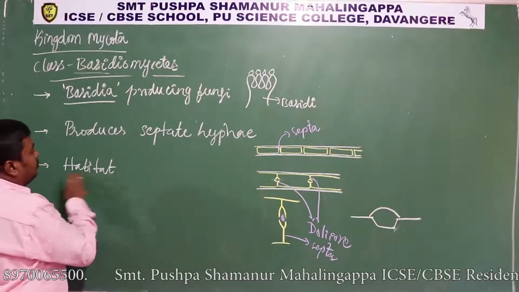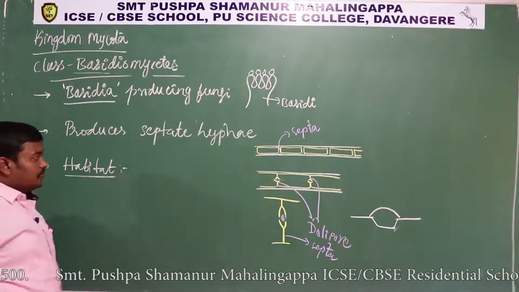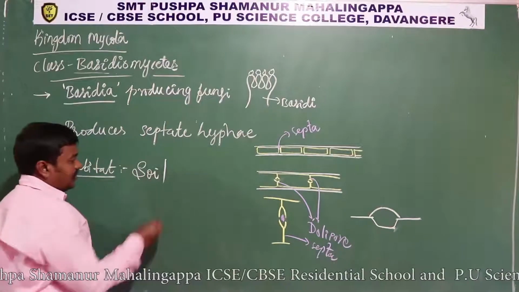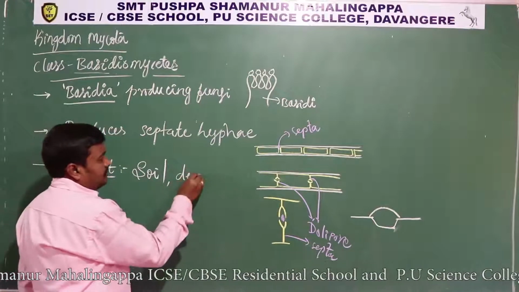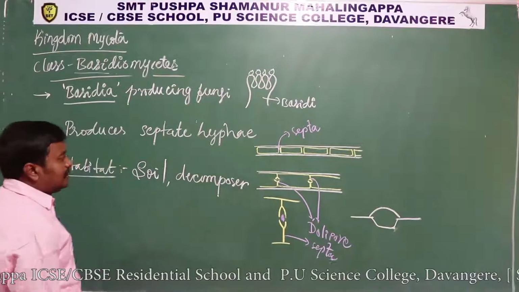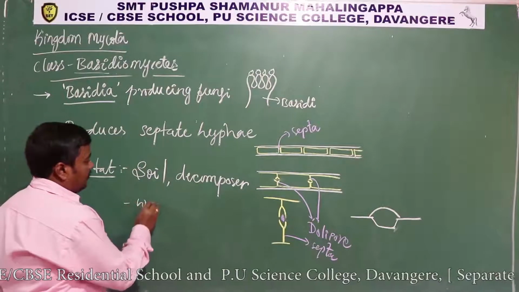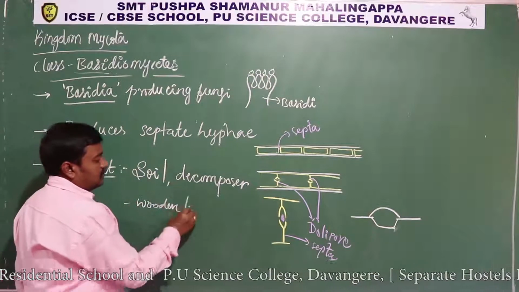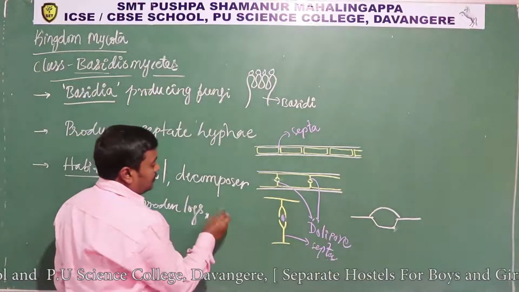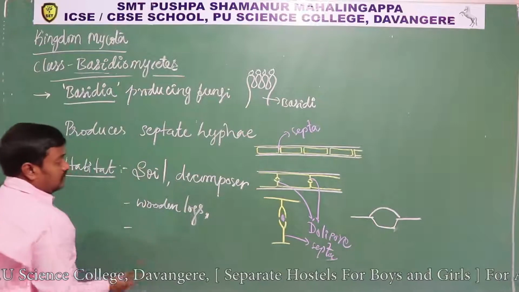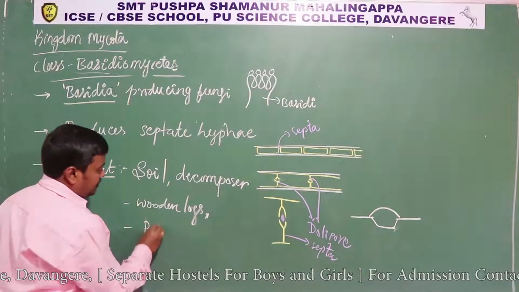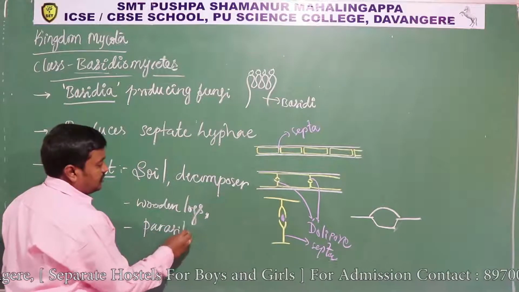Where is this basidiomycete found? Basidiomycete is chiefly found in soil, as a decomposer that helps in nutrient cycling. It is a decomposer on wooden logs. Even, they are found as parasites, as parasites that cause diseases.